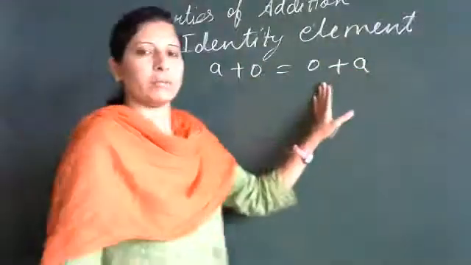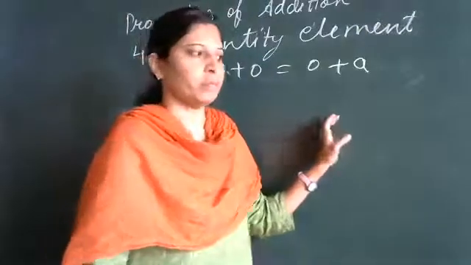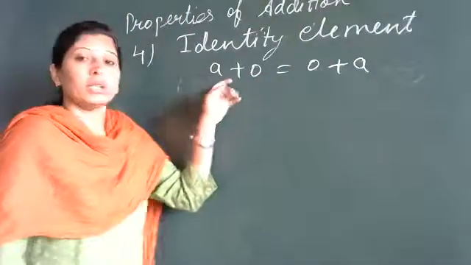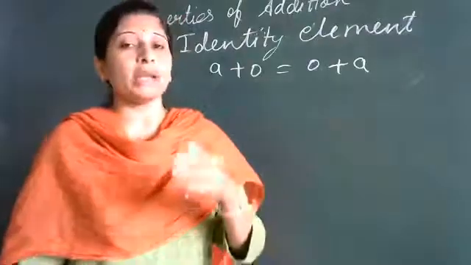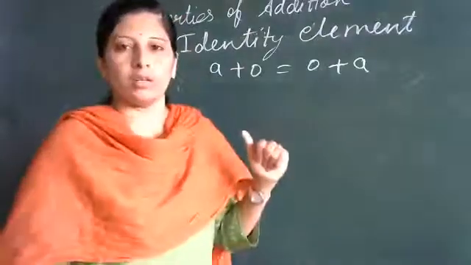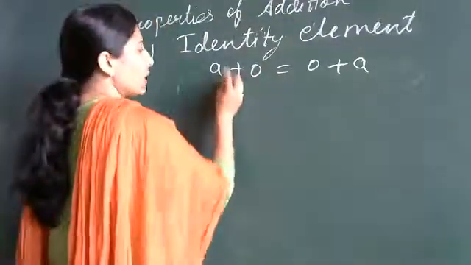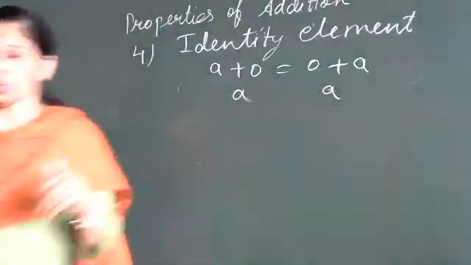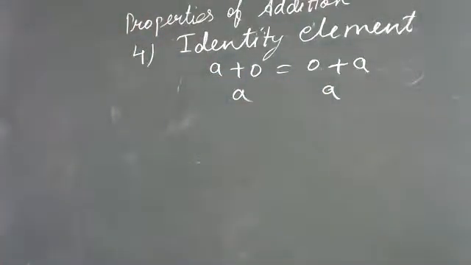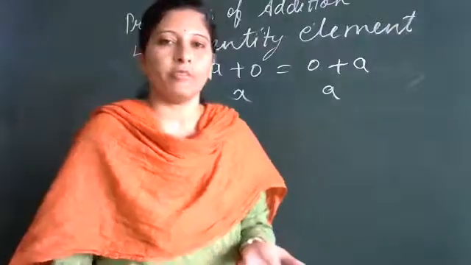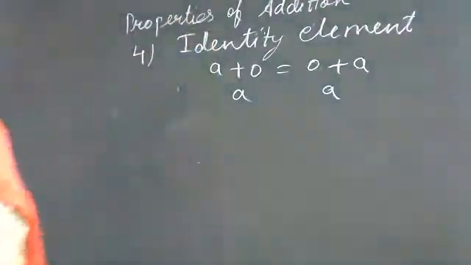Ma'am, the number itself. Yes, the number itself. Zero is also a whole number. So the identity element is that if zero is added to any whole number, the sum remains the same. You will get the sum as the number itself. This is identity property.